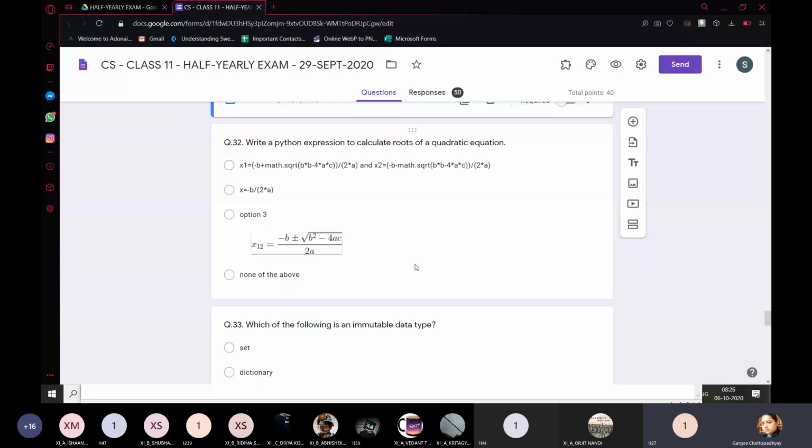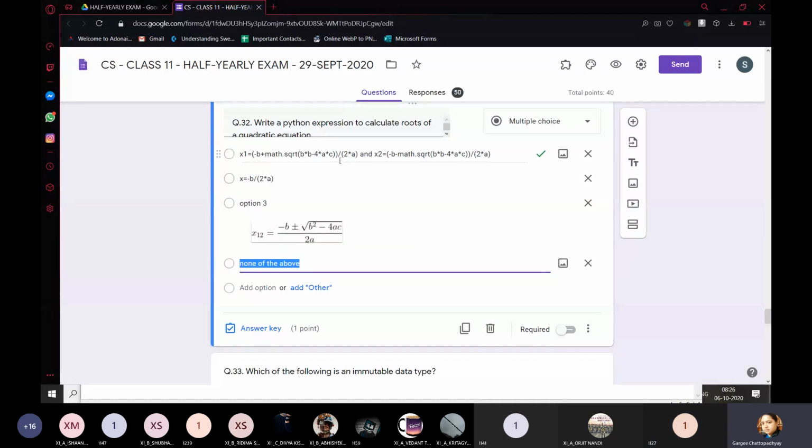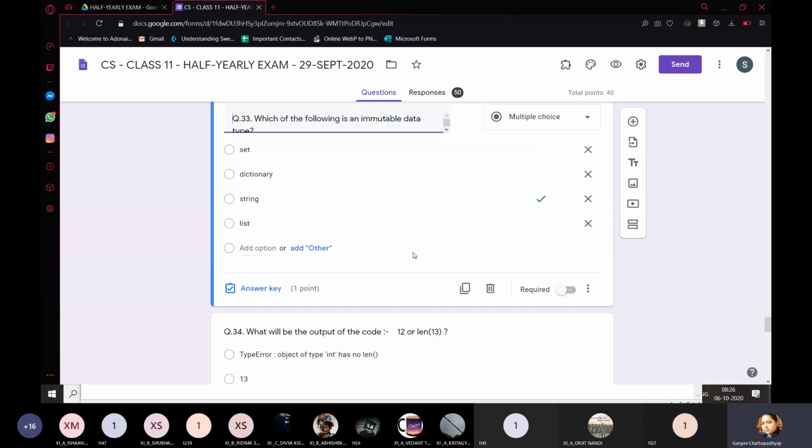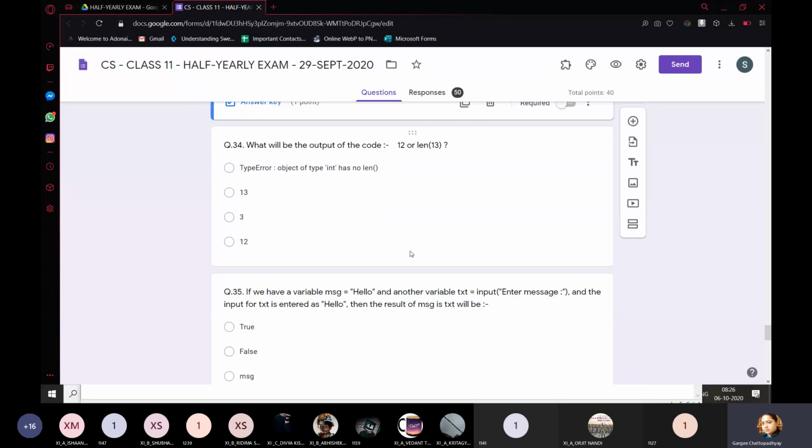The answer is the first one, because you have two different roots and you cannot calculate it using the other one. And the second one is for what? When the roots are equal, but it is not always necessary that the roots will be equal. So that is why we will be choosing the first one. Which of the following is an immutable data type? String is an immutable data type.